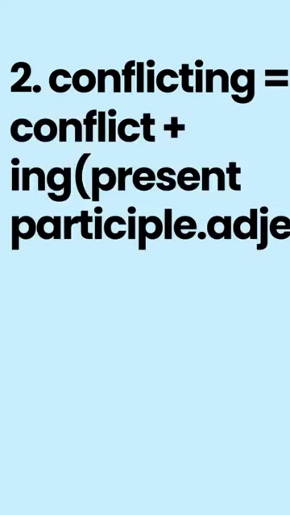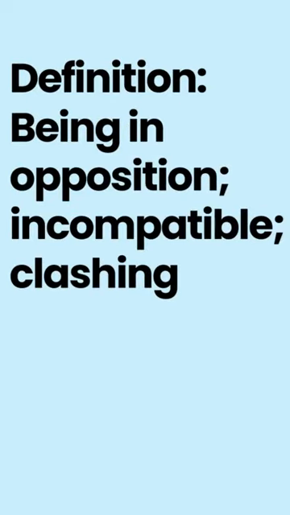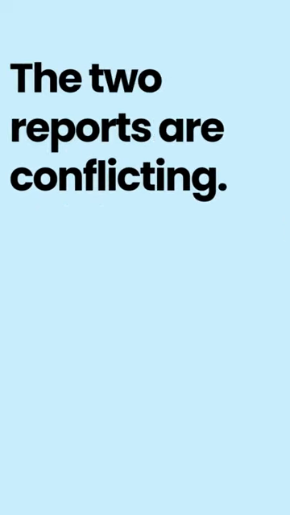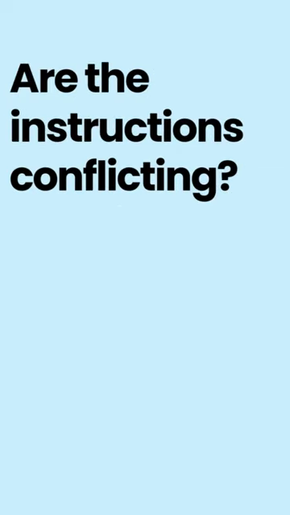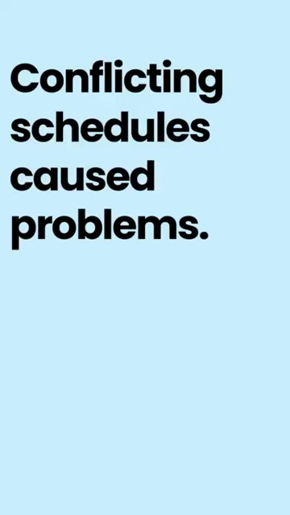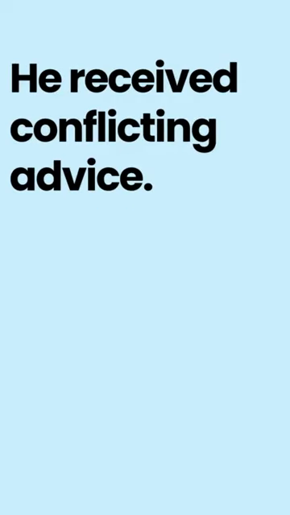2. Conflicting: conflict, ing, present participle adjective. Definition: being in opposition, incompatible, clashing. Example sentences. They have conflicting opinions. The two reports are conflicting. She felt conflicting emotions. Are the instructions conflicting? Conflicting schedules cause problems. He received conflicting advice.